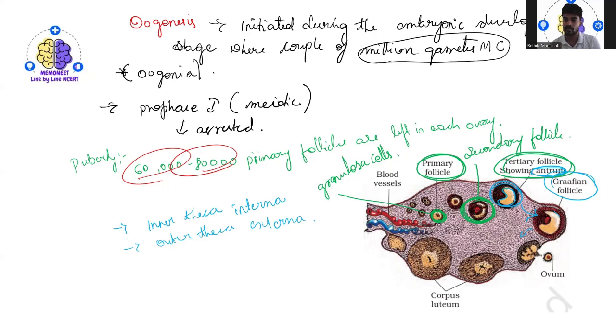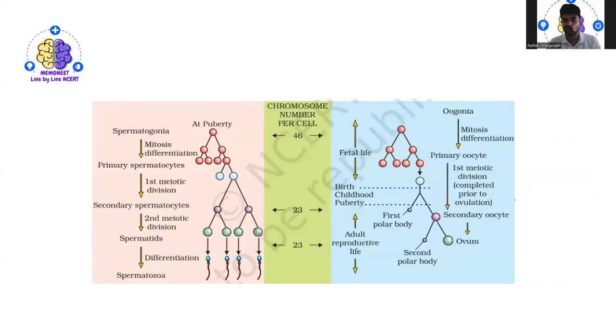For example, here you can see. What happens? The oogonia undergoes meiotic division. After that, primary oocyte formation takes place.